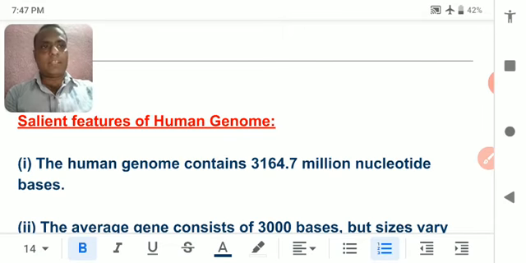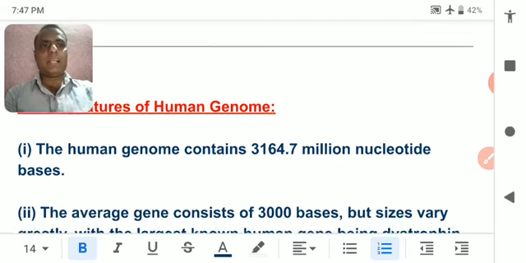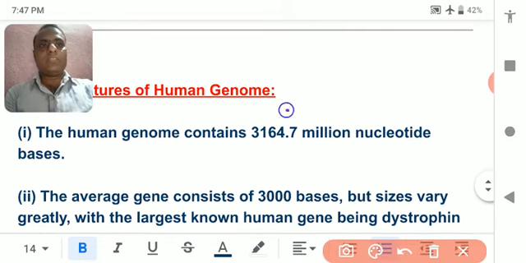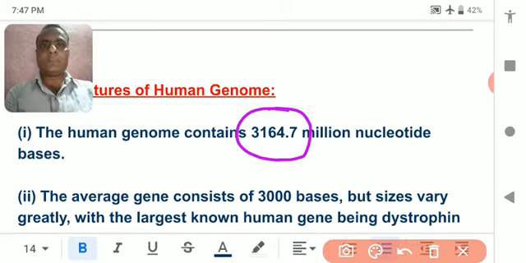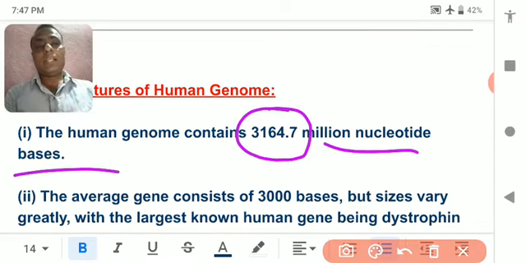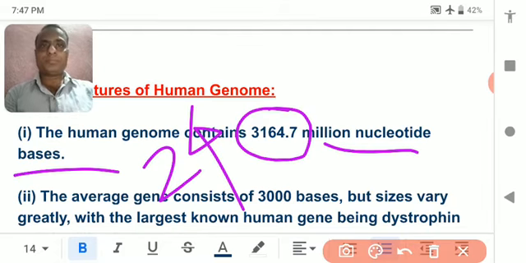after the discovery, it has been found that there are about 3164.7 million nucleotide base pairs in the human genome. Means in all 24 kinds of chromosomes there are 3164.7 million nucleotides. It is the one number point that is very important. Next,